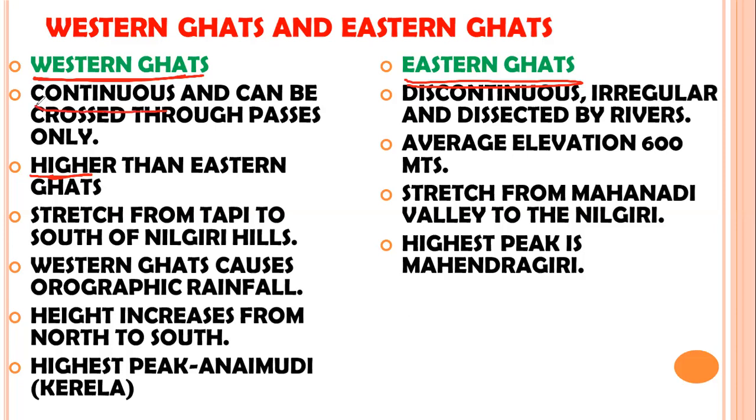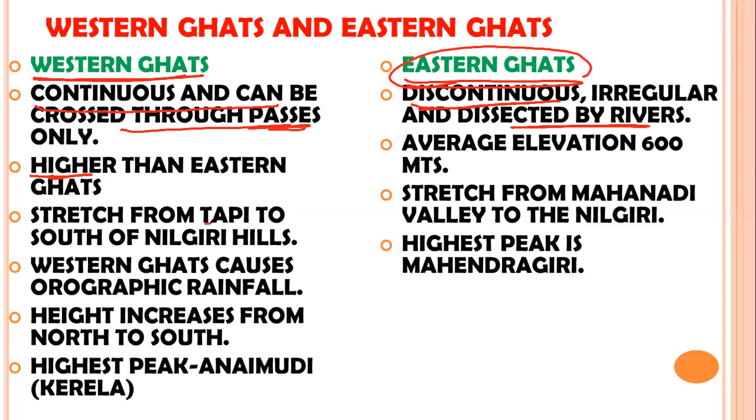And these are continuous ranges. The Western Ghats are continuous ranges and can be crossed only through passes. Passes are basically gateways within mountains to cross them. And the Eastern Ghats are discontinuous as they are dissected by rivers. Since most of the rivers drain into the Bay of Bengal, that has made the Eastern Ghats irregular or discontinuous.